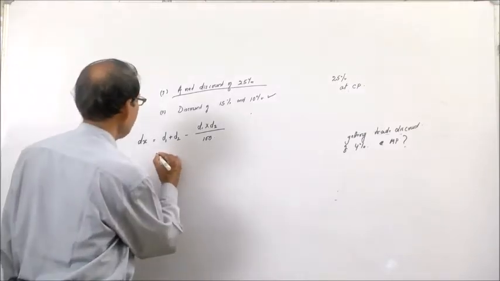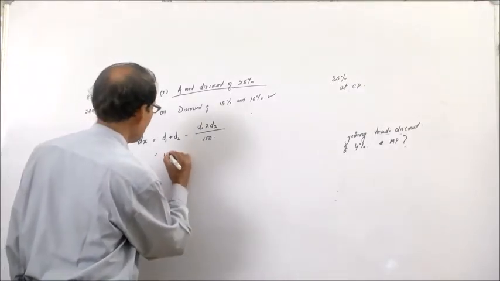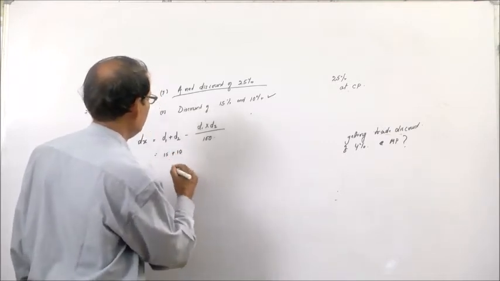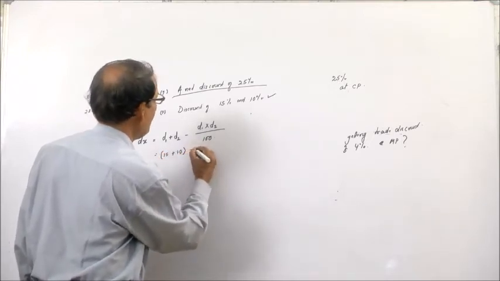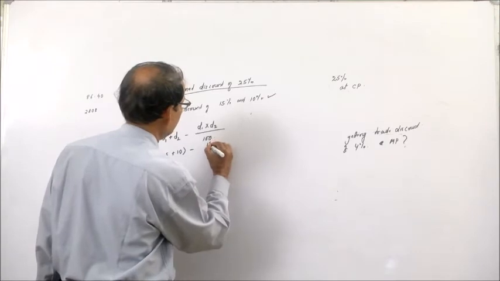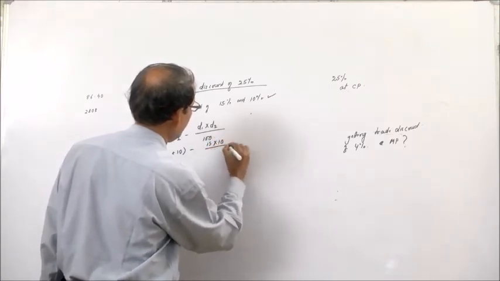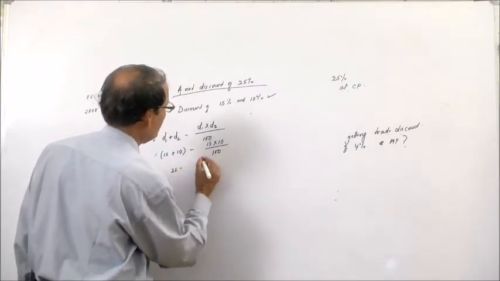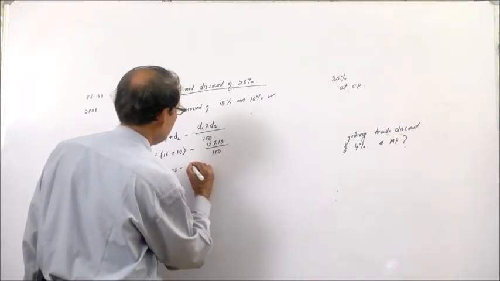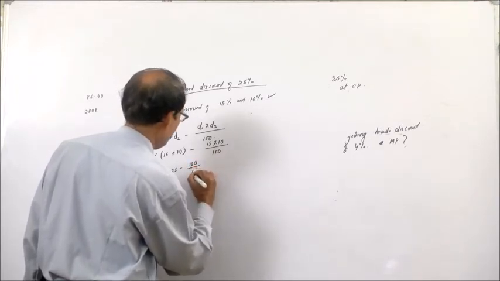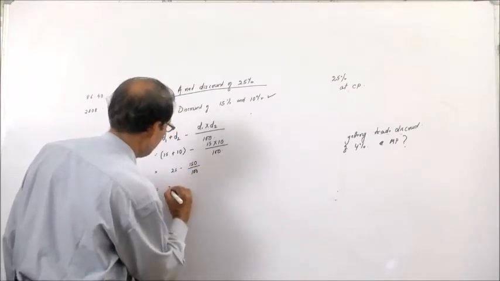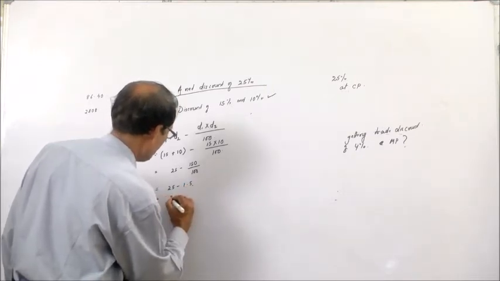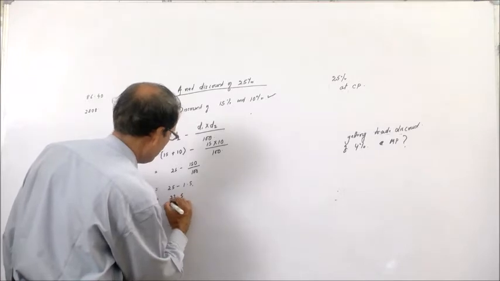That means here you see, D1, the first discount, is 15%, the second discount is 10%. That is 15 plus 10 minus 15 into 10 divided by 100. That is 25 minus 150 by 100, or 25 minus 1.5, that becomes 23.5.